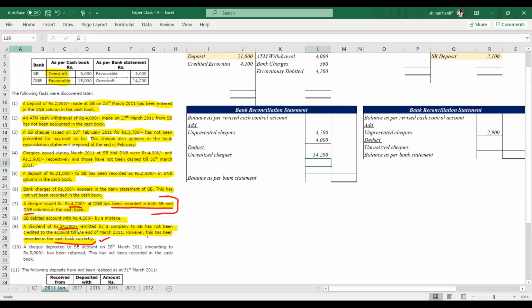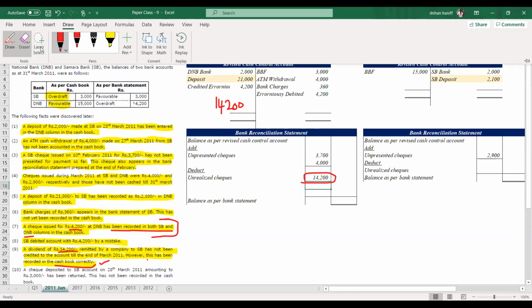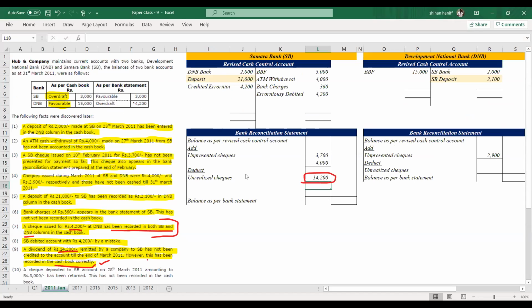A dividend of 14,200 remitted by a company to SB has not been credited to the account till the end of March. Now, this has been already debited to the cash account. They have recorded that it is deposited in the bank, but it has not been credited to the bank, which means a check which is deposited but not realized by the bank, an unrealized check. That is why we take it under unrealized checks. 14,200, deposited but not credited to the bank.